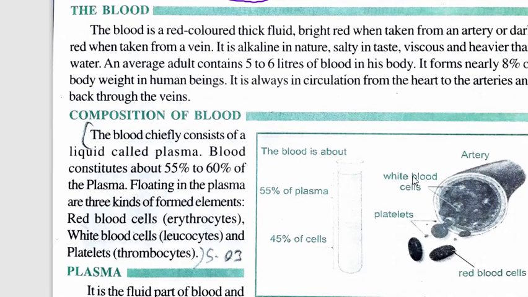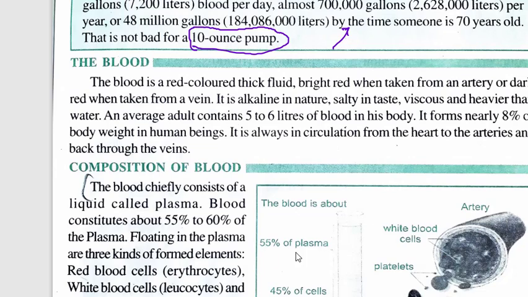The blood is a red colored, thick fluid, bright red when taken from an artery, or dark red when taken from a vein. It is alkaline in nature, salty in taste, viscous and heavier than water. An average adult contains 5 to 6 liters of blood in the body. It forms nearly 8% of the body weight in human beings. It is always in circulation from the heart to the arteries and back through the veins.